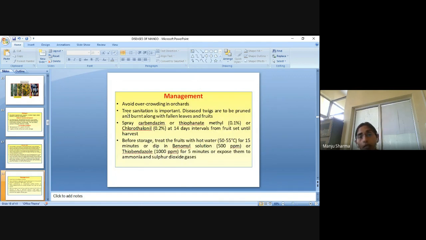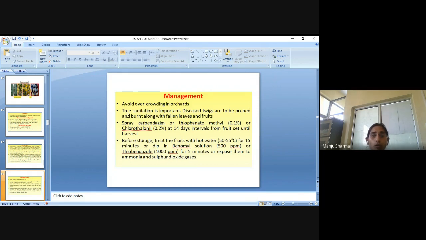Their management: we have to avoid overcrowding in orchards, because if there is overcrowding, the plant will not develop properly, and if space is not there, then the relative humidity will be more, and due to the humidity the fungus will grow very fast.